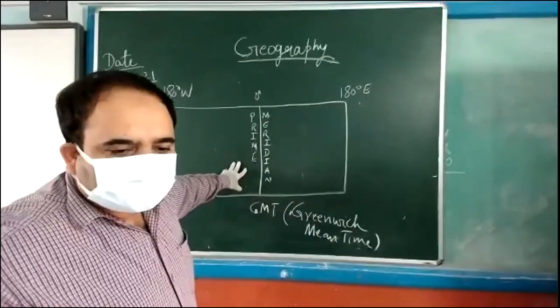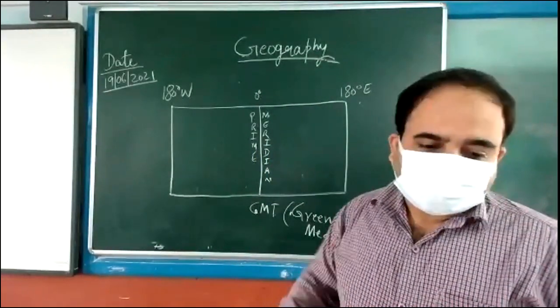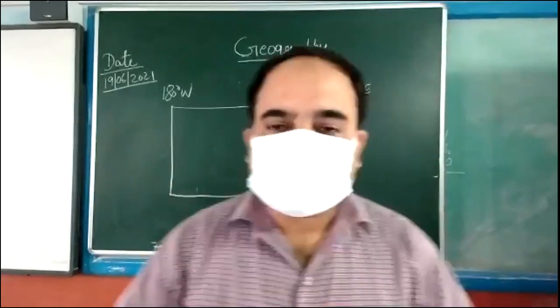The local time of this line. Children, where is this line? Please see your book and underline this.